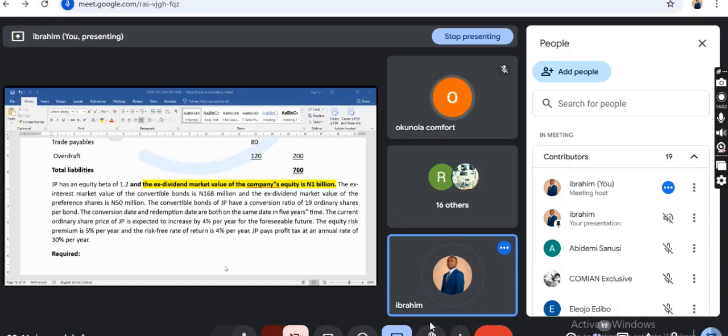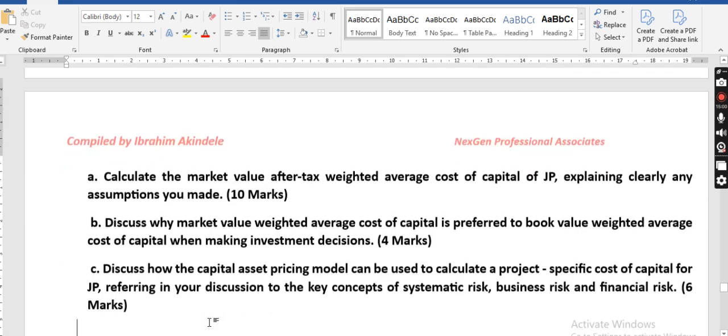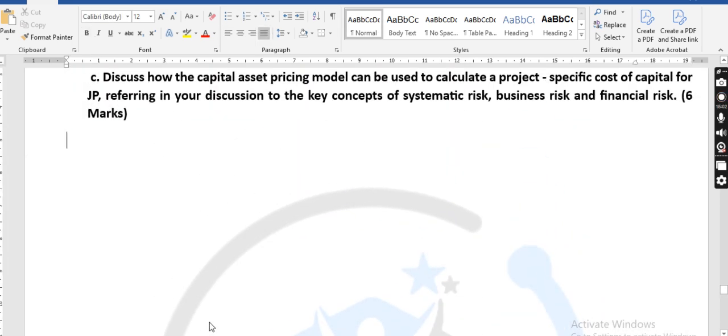Okay, we will now go by the suggested solution. We'll quickly go to the suggested solution. Number one is CAPM, which is equity. So we have to use CAPM for this.